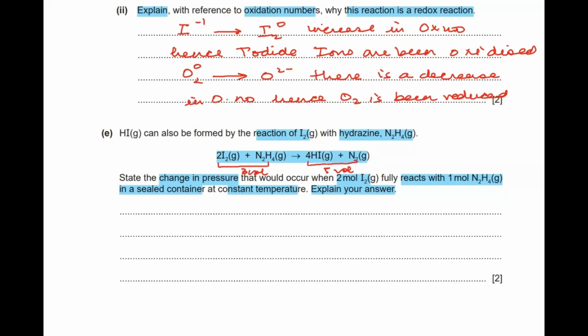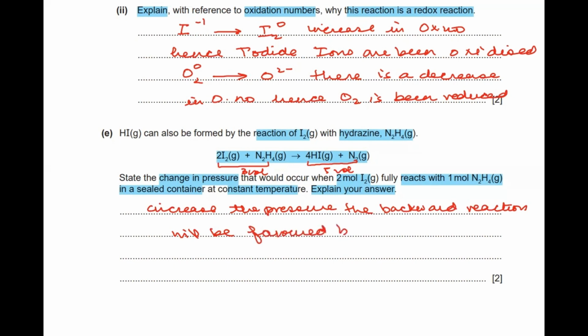So for the change in pressure, we can state that if we increase the pressure, the backward reaction will be favored, because increase in pressure favors the reduced volume.